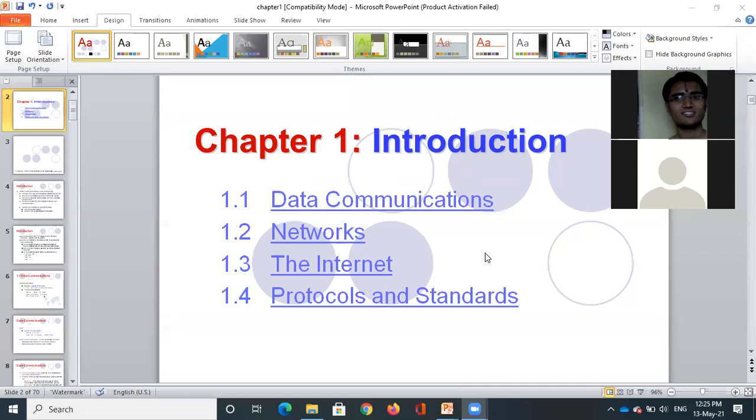Now, we also need to understand: is an internet connection sufficient to fetch the information? No. The internet is a combination of both hardware and software. I have a computer or a smartphone, and the internet pack is also available.